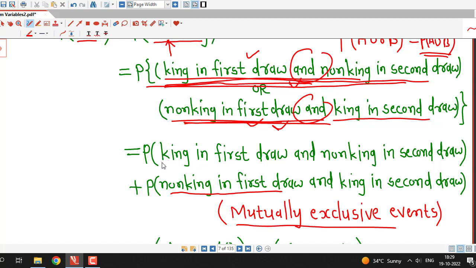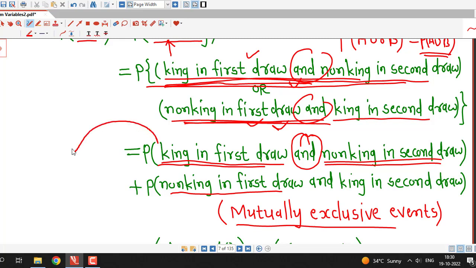Now how to obtain the probability of this event, king in first draw and non-king in second draw? It is clear that because we have this problem with replacement, these 2 events are independent, therefore the probability of their intersection is equal to the product of their probabilities.